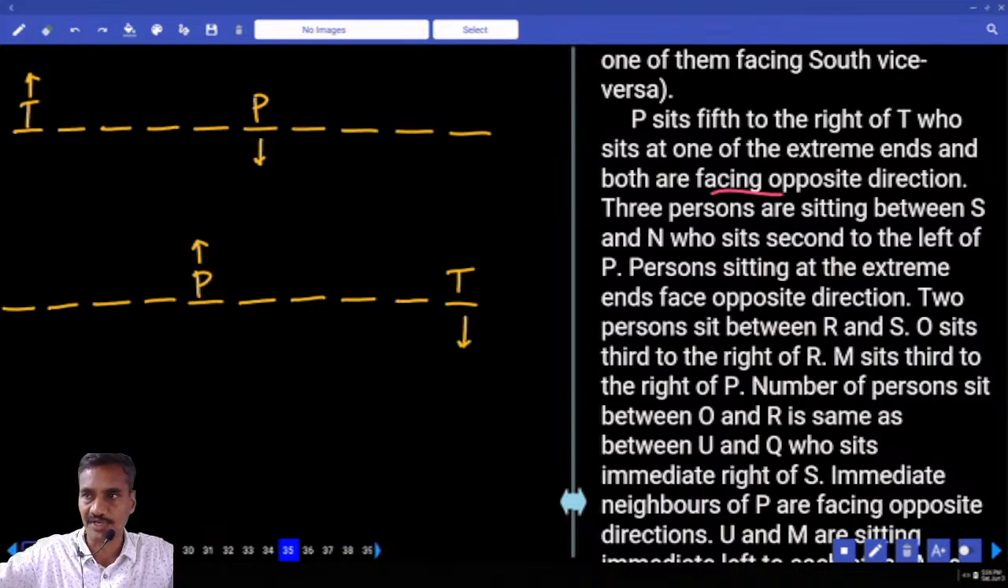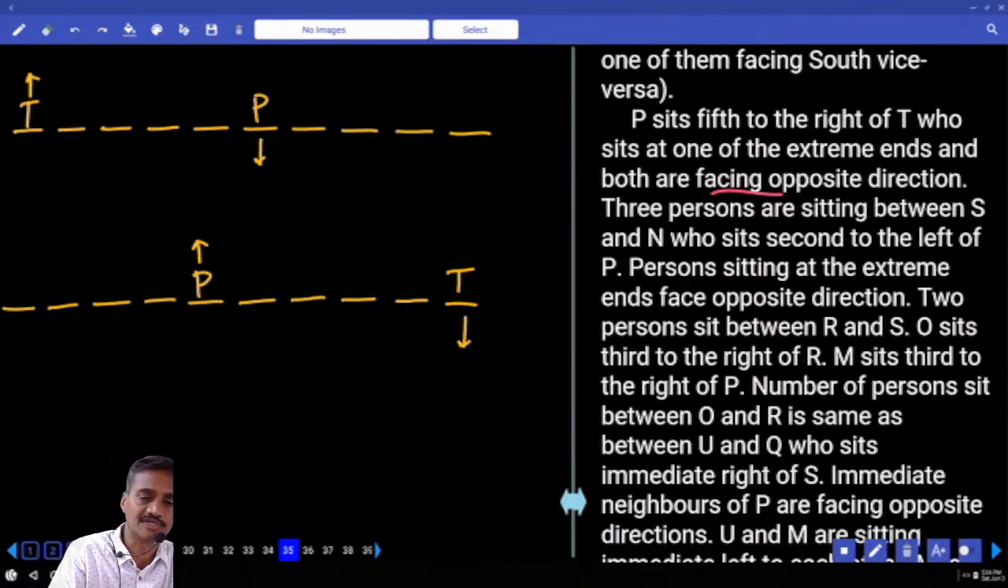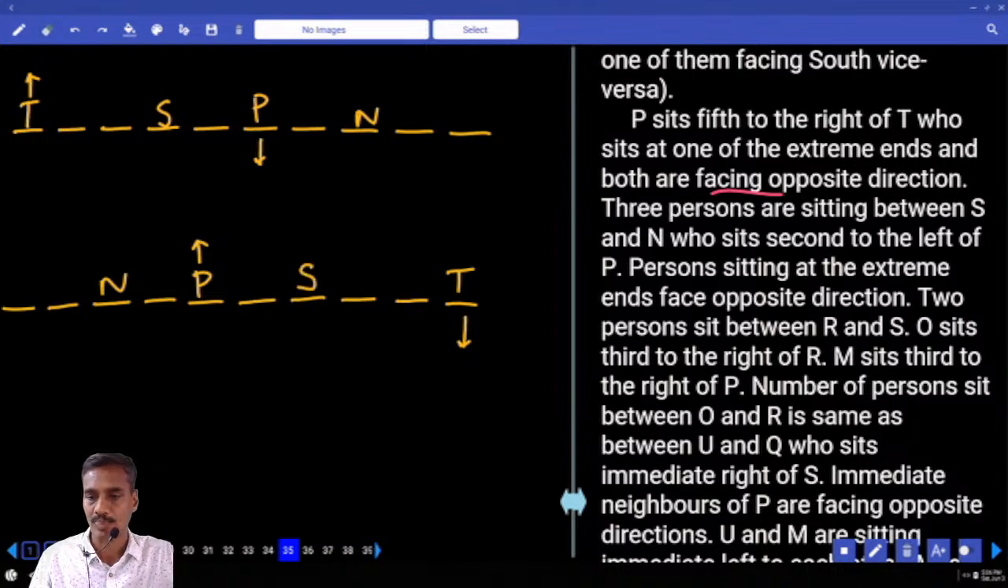P sits fifth to the right of T, and T is at one of the extremities. There are three persons between S and N, and N sits second to the left of P. Now with three in between S and N, S is here. Persons seated at the extremities face opposite directions.